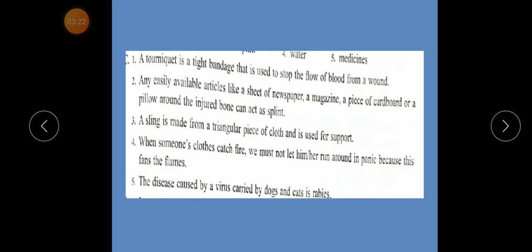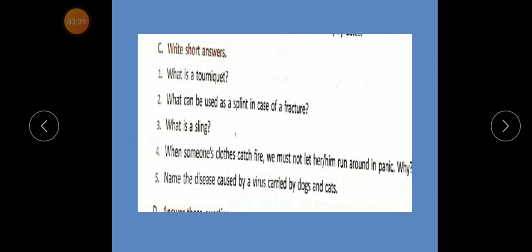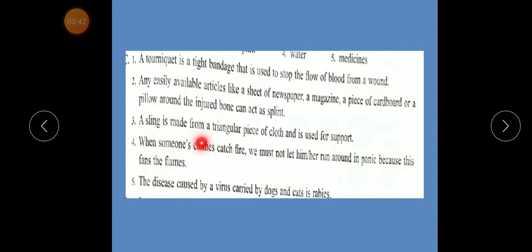Correct answer: any easily available article like a sheet of newspaper, a magazine, a piece of cardboard, or a pillow around the injured bone can act as a splint. Number 3. What is a sling? A sling is made from a triangular piece of cloth and is used for support.